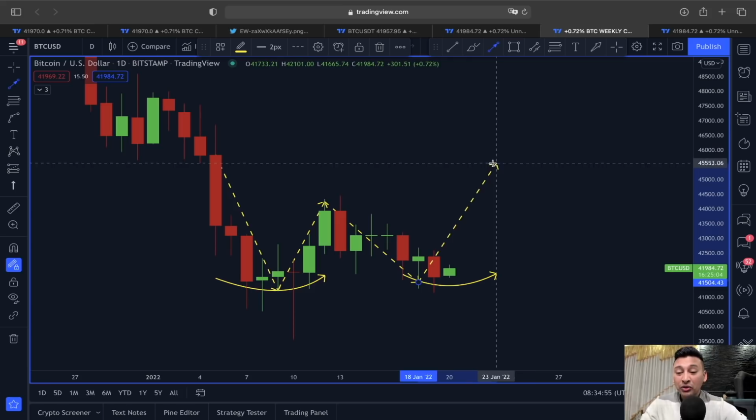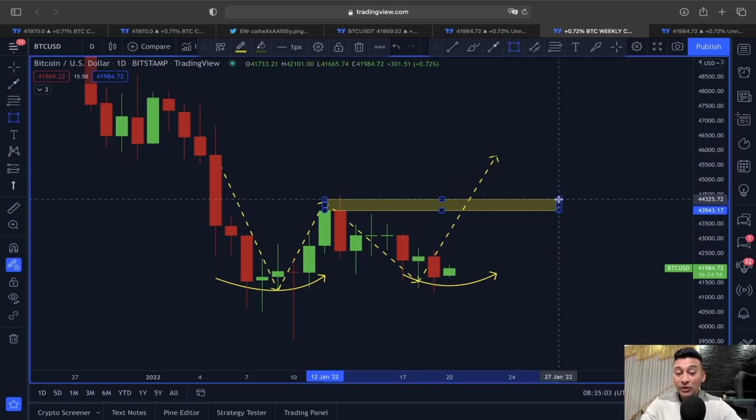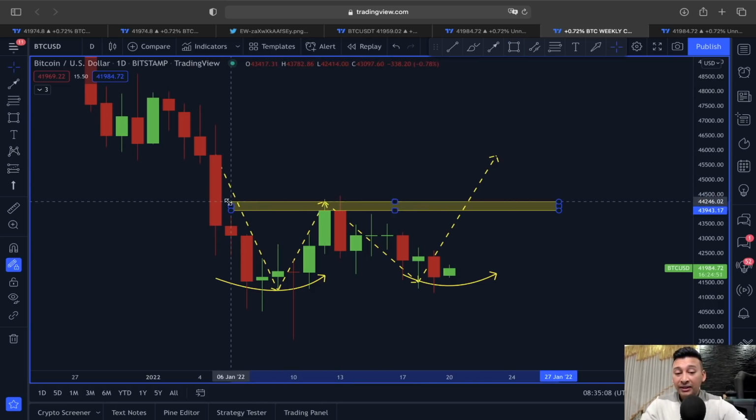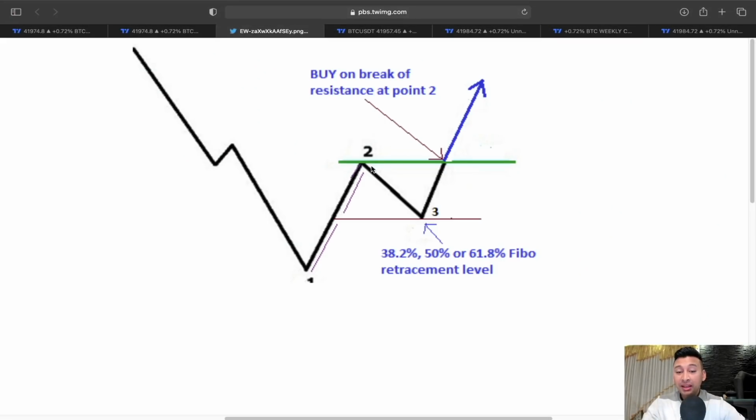And for this double bottom to unfold, we have to break this neckline from the 1, 2, 3 reversal pattern. So as you can see, whichever way you look at it, the double bottom or this 1, 2, 3 reversal, the neckline around 44,000 to 44,500 must be broken at any cost.